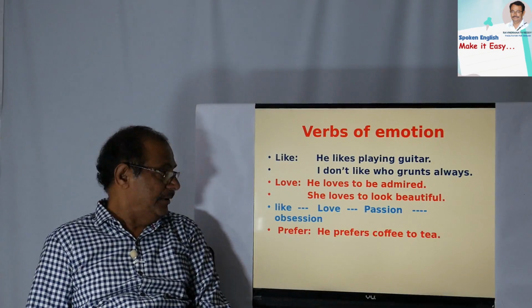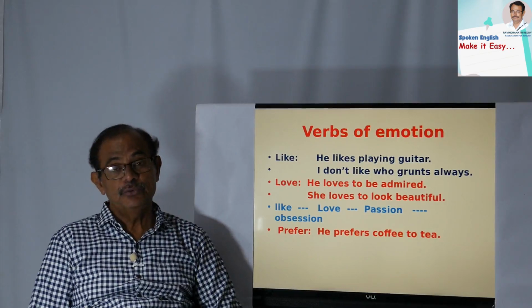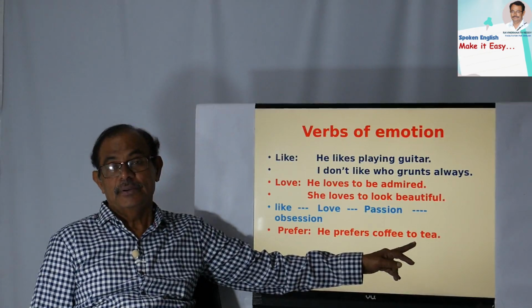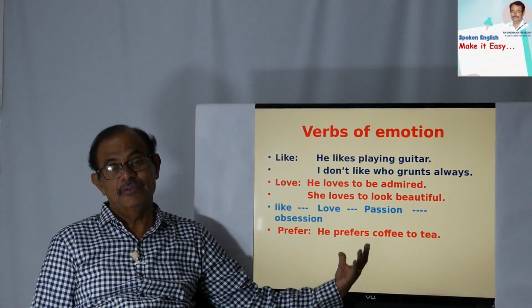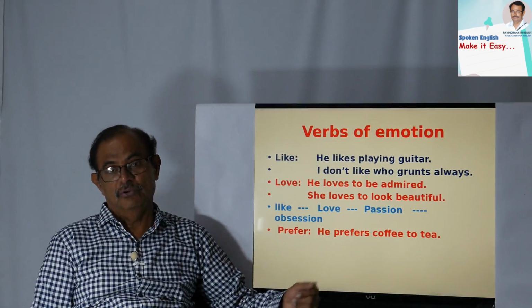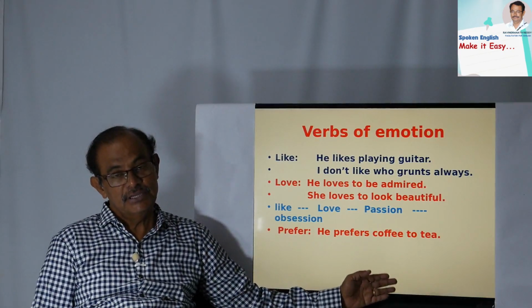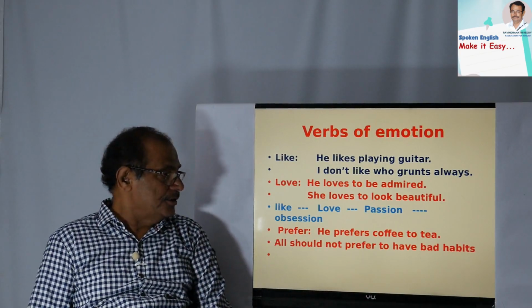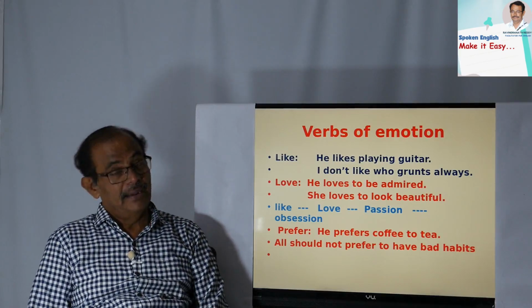Got my point? Prefer. He prefers coffee to tea. Okay. So don't use "than" here. That is wrong. Prefer always takes the preposition "to". That's why you have to say she or he prefers coffee to tea, not "than tea". That is wrong. All should not prefer to have bad habits.